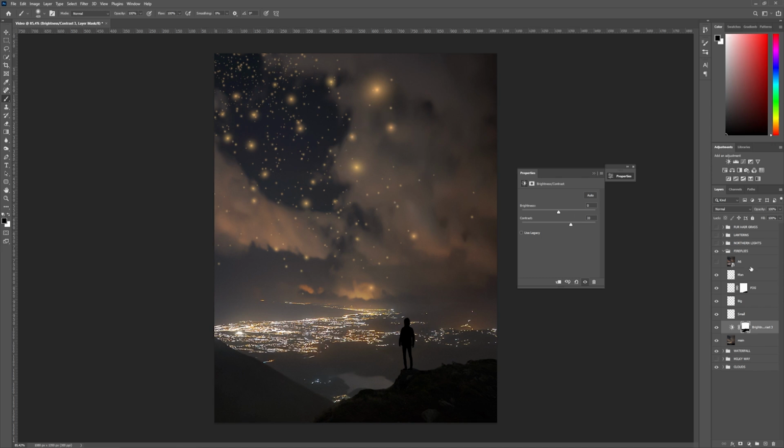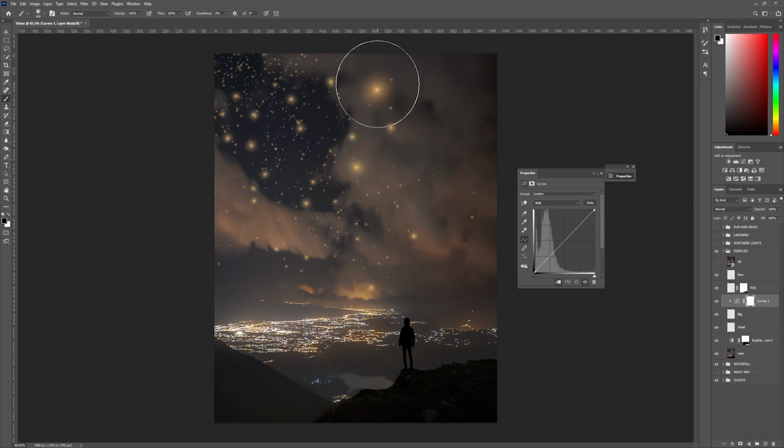The next step I'm going to do is add a curve here on top. And the reason why I'm going to add the curve is that if I want to make the fireflies brighter and I add a curve to the fireflies itself, it's not really going to work because this is just color. This is not texture. So if I increase the brightness of this, it just takes the color away from it and you're not able to create realistic looking results there.